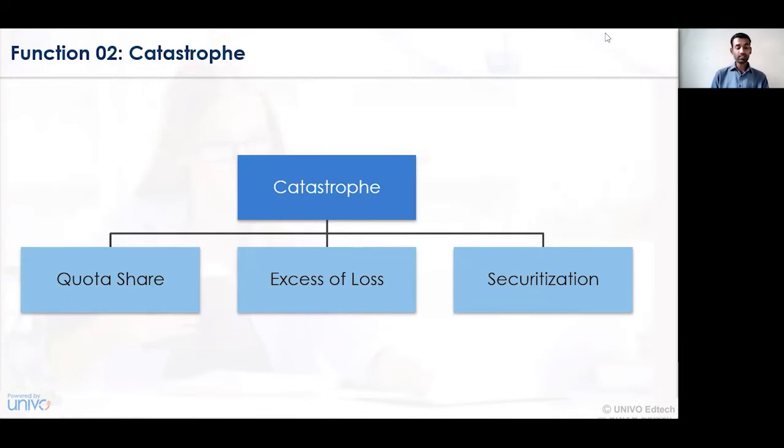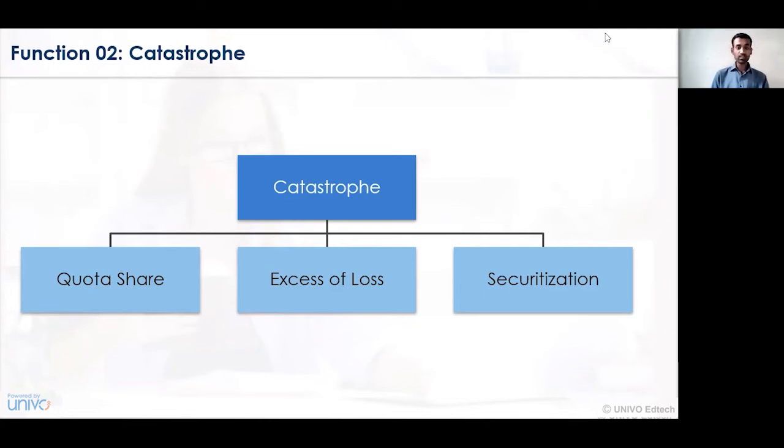Another function that the reinsurance agent has to perform is handling the amount of catastrophe. It again considers the situation of quota sharing, excess of loss and securitization. In continuation with the earlier example, the quota sharing may be at a certain percentage, that is 50-50, 80-20 or the entire 100%. So catastrophe is a particular situation depending upon the mutual agreement between the parties.